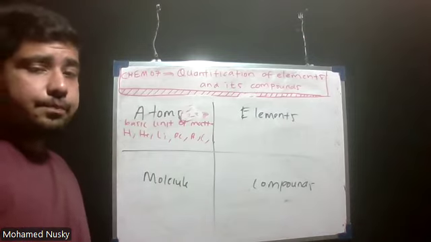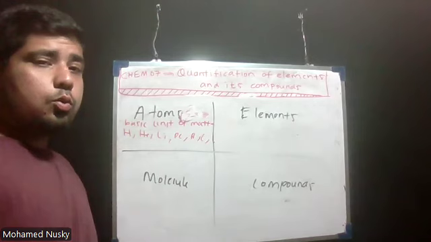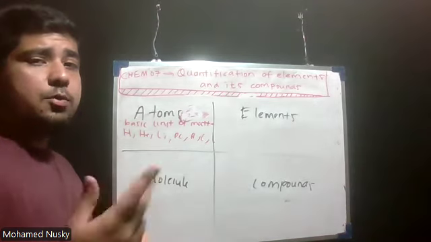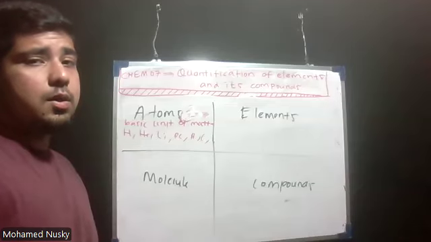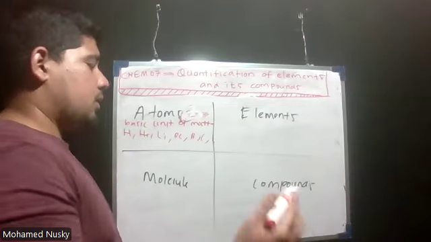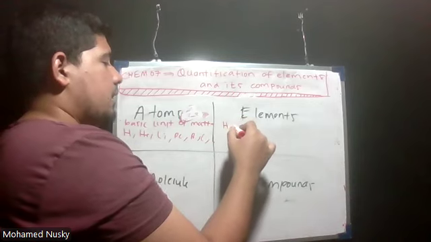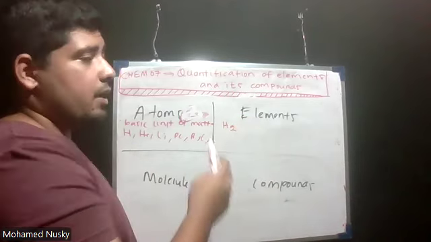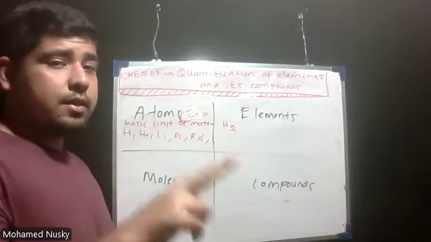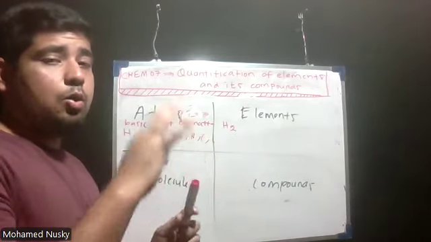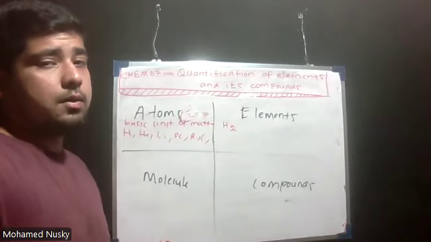Element means two same atoms combined together to form an element. Here, hydrogen element: two hydrogen atoms combined together to form this hydrogen element.